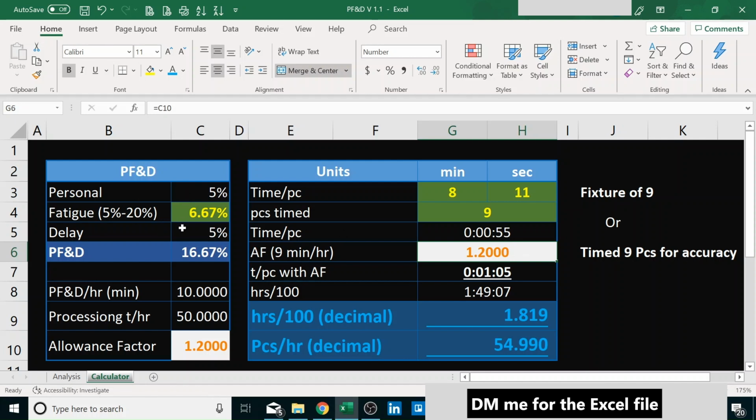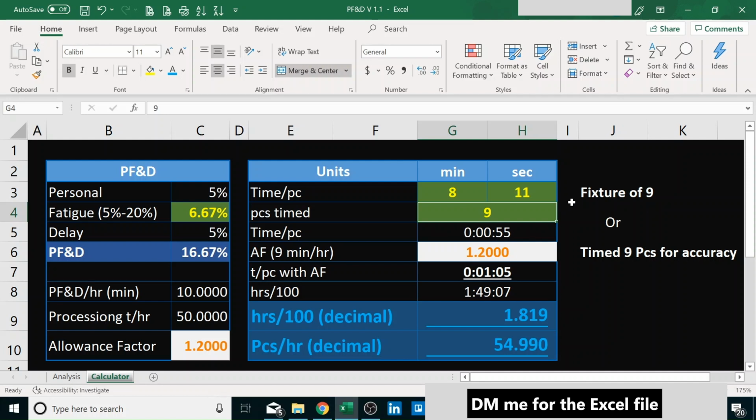First, we do our PF&D. We determine what we want, 10 minutes within an hour, 9 minutes within the hour, whatever. And then we come here and say, okay, we're going to time 9 pieces. And there's two scenarios I've encountered a lot. Let's say we have a fixture that holds 9 pieces, and it's very difficult to time each piece individually.